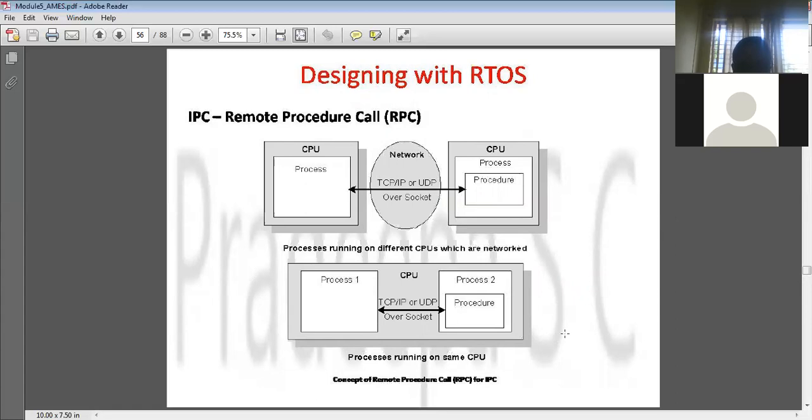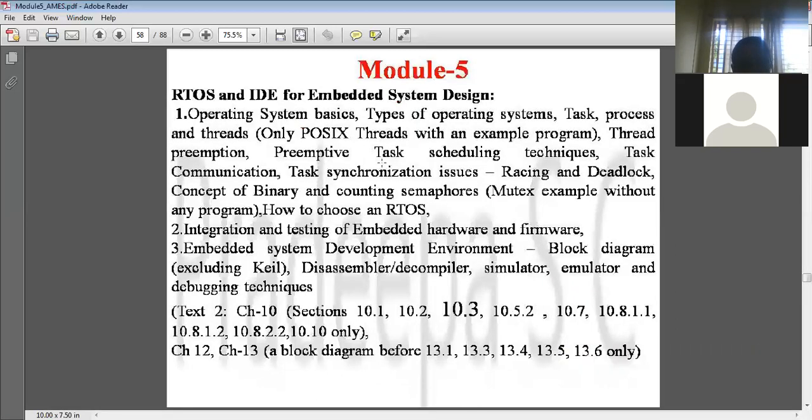Next we will see the next part, task synchronization issues. Whenever communication happens between two processes, what situations will arise? The issues you will face are racing and deadlock. So what is racing and deadlock? We will see here.